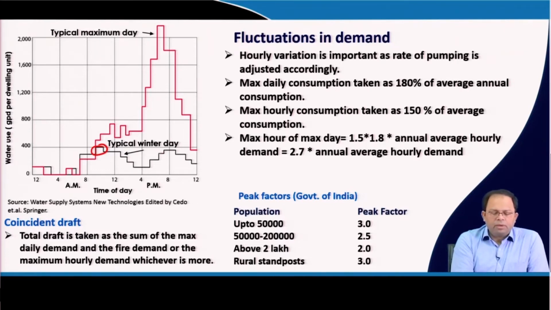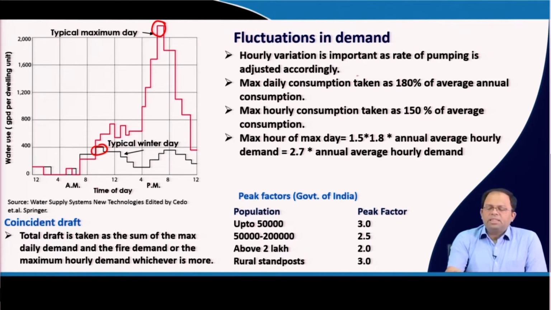The morning peak is a little bit lower, and during summer you see the peak is somewhere around over here, around 8 p.m. in the evening, you see the highest peak, right? In the morning the peak is less. In the evening when people come back they may use more water for different purposes. Maybe they will take a bath, they will do some amount of cleaning and all. So this is where you see the maximum usage of water. The water that is to be supplied during 4 p.m. to 8 p.m. is much higher compared to what has to be supplied during this other time period.